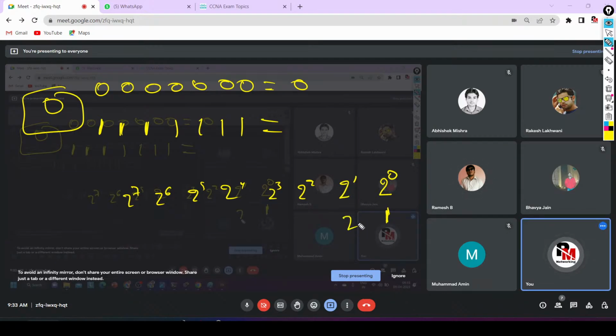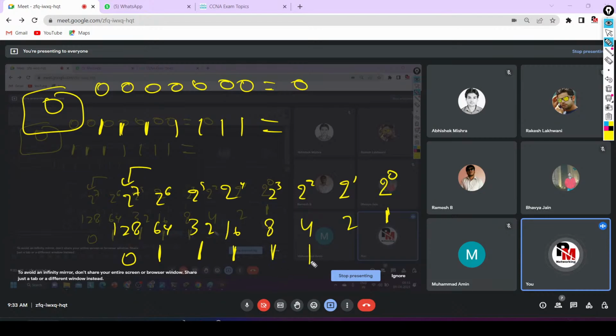2 to the power 1 will become 2, 2 to the power 2 will become 4, 2 to the power 3 will become 8, 2 to the power 4 will become 16, 2 to the power 5 will become 32, 2 to the power 6 will become 64, and 2 to the power 7 will become 128. So this one is the last bit, the 8th bit, and it is set to 0. This bit is 1, this bit is also 1, all 1s. So 64 plus 32 plus 16 plus 8 plus 4 plus 2 plus 1 will become 127.